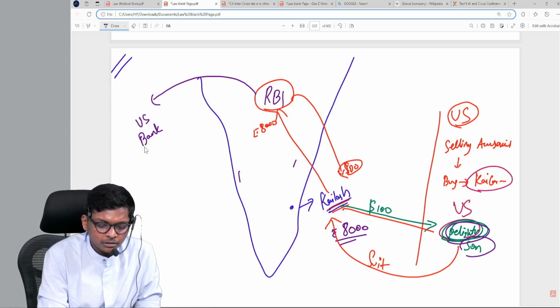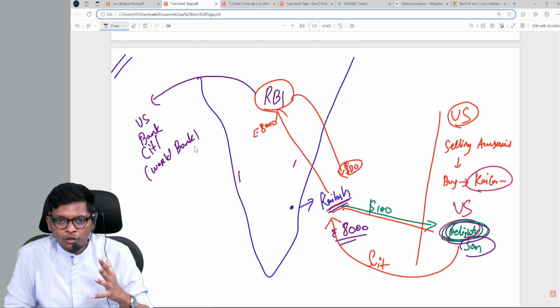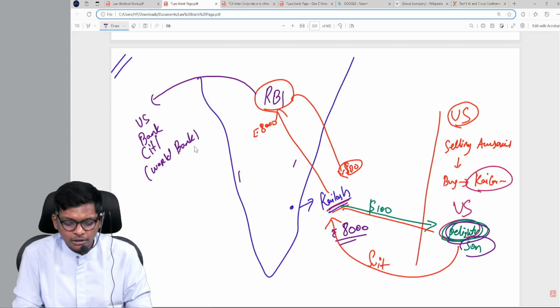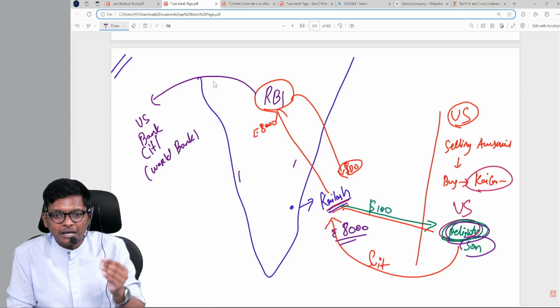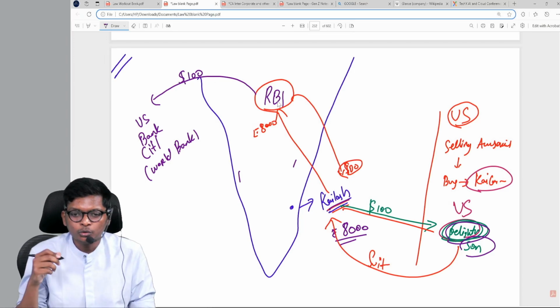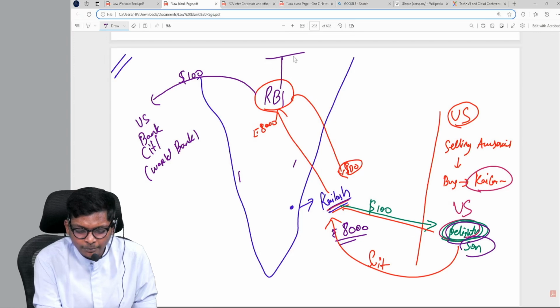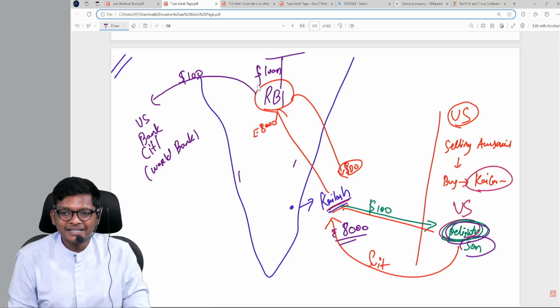Some US bank, let's say Citibank or World Bank. So they have dollars. RBI will not have dollars; RBI will have rupees only. So RBI will go to World Bank and tell World Bank, I want $100. So World Bank will give $100 to RBI, and for RBI it is a loan in dollars to repay to World Bank. Are you following, guys?